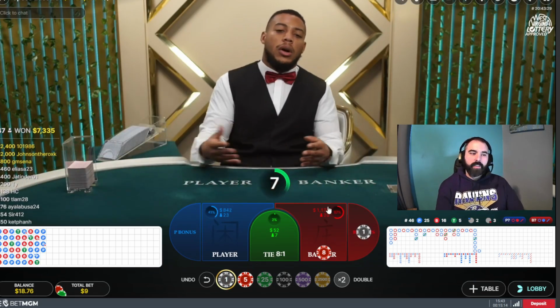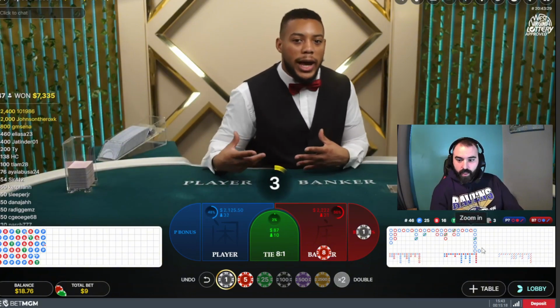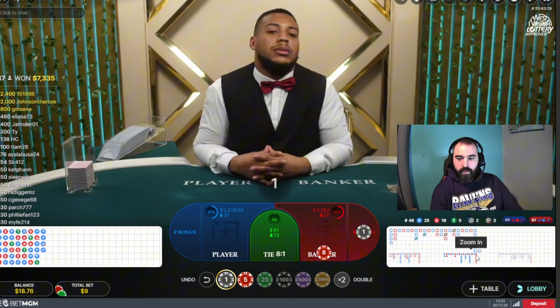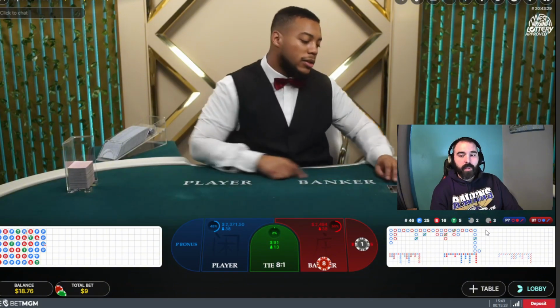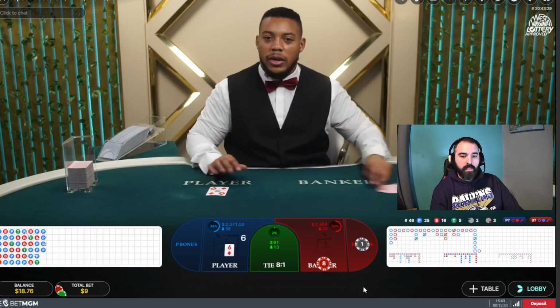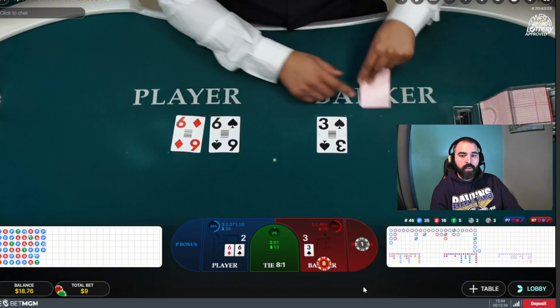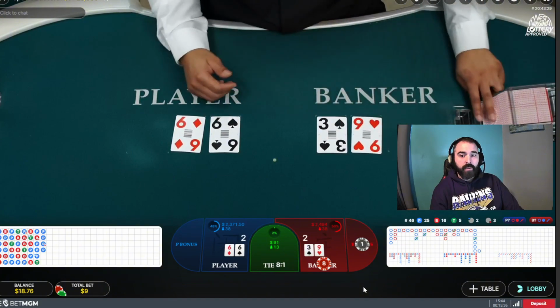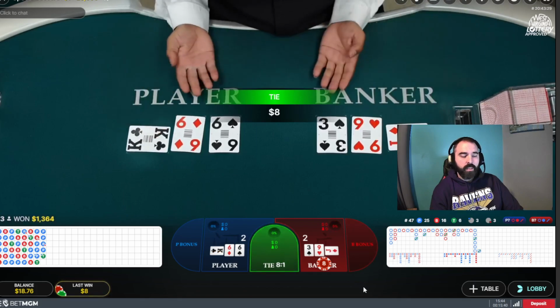We're due. Banker's due. So you can see on the bottom here, see the player streak has been so far, and then it's gotten to the point where it just starts moving to the right. And it'll keep going to the right until a banker hits, and then it'll reset up here at the top. 6, 3. Okay, so 2 and a 2. 2s. Okay.